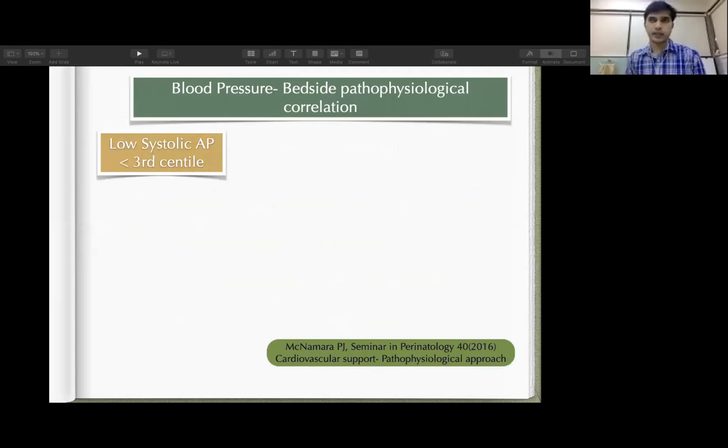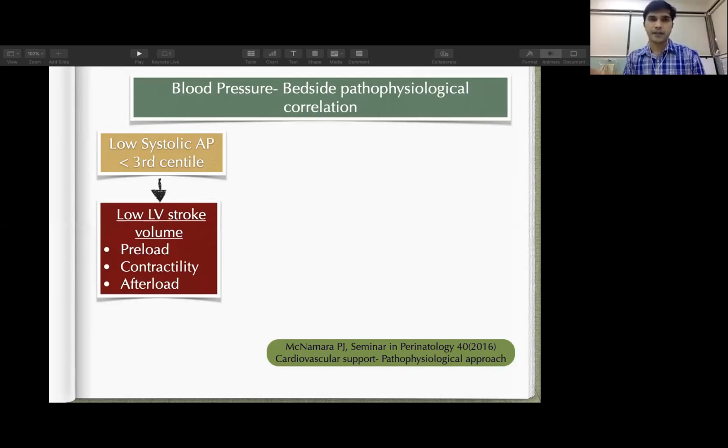We all know that blood pressure comprises systolic blood pressure, diastolic blood pressure, and mean blood pressure. If your systolic blood pressure is low, less than the 3rd centile, then it indicates that your baby has a poor left ventricular stroke volume. I have already mentioned that whenever the left ventricular stroke volume is low, meaning low cardiac output, the problem is at the level of preload, contractility, or afterload.